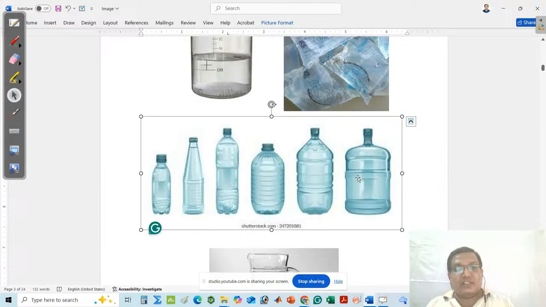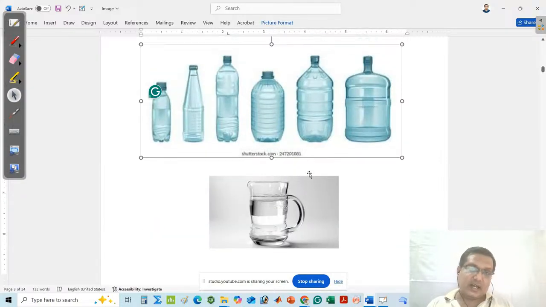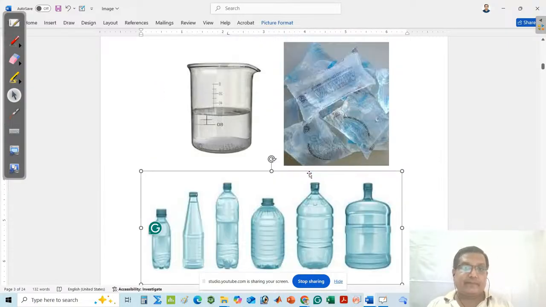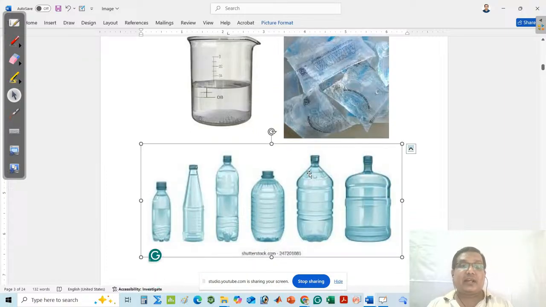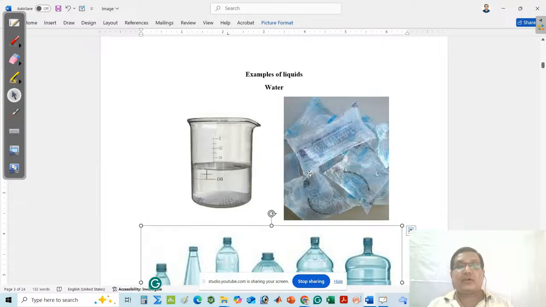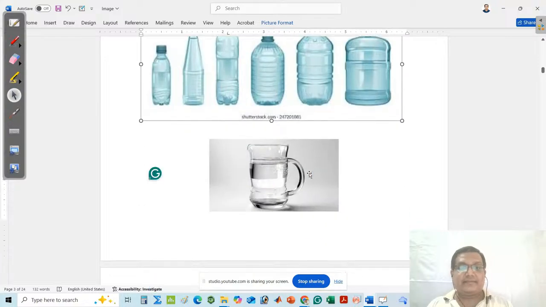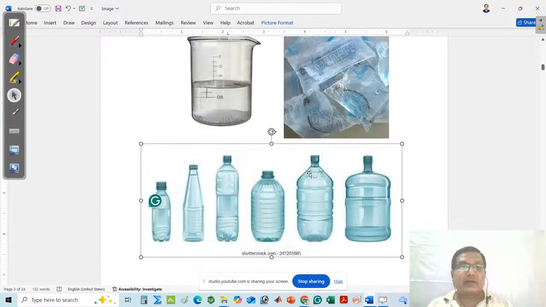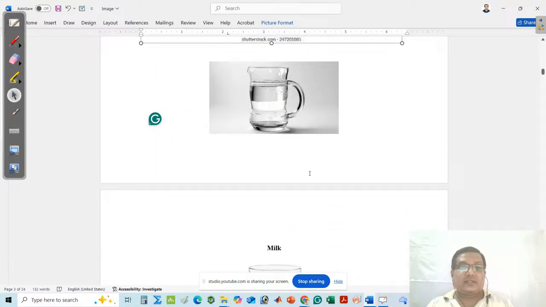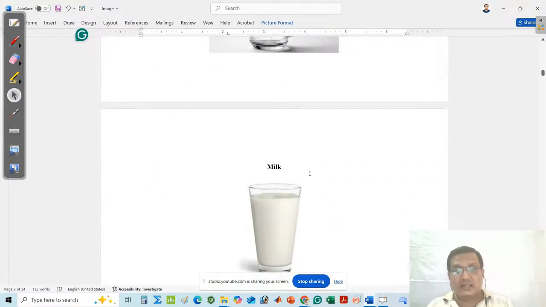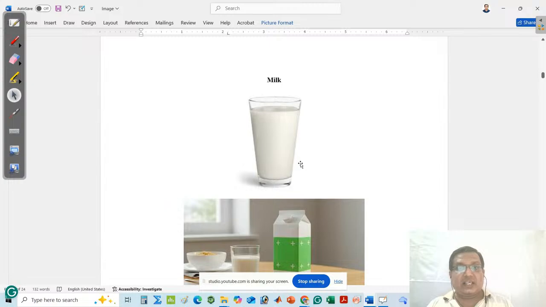That means from this discussion, it is clear that water has definite volume, but does not have definite shape. That means liquids have definite volume, but they do not have definite shape. So here water can be considered as a liquid. Like that, you can think about milk.